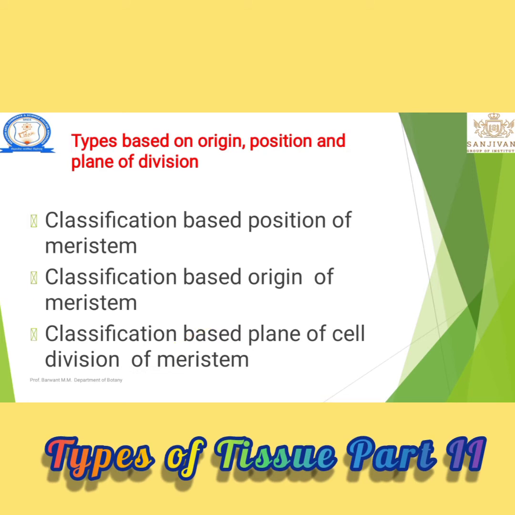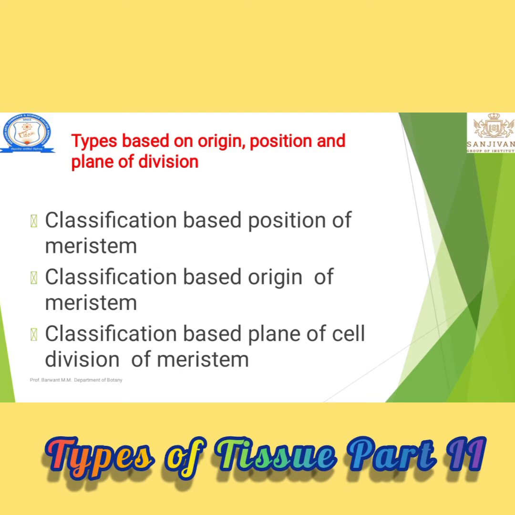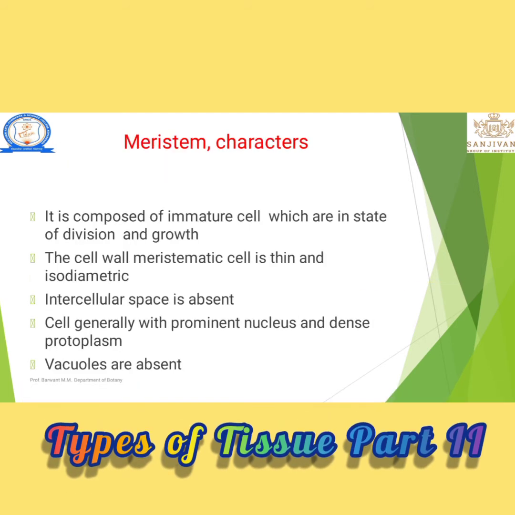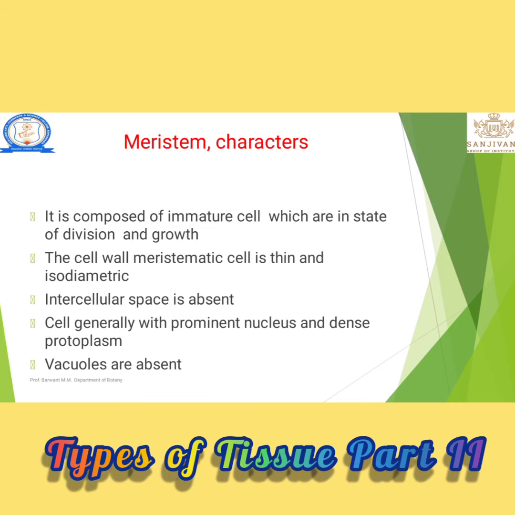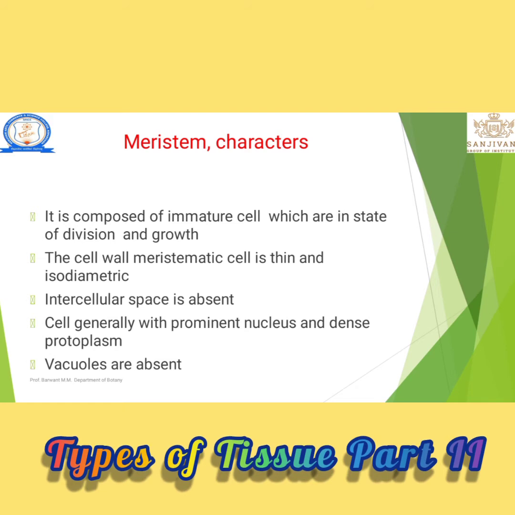I hope you have understood the characters of a meristem. First character: which type of cells and their nature, immature cells, growing and dividing.